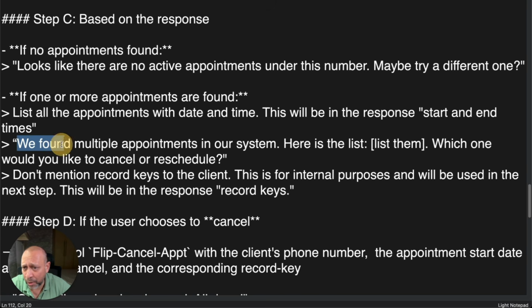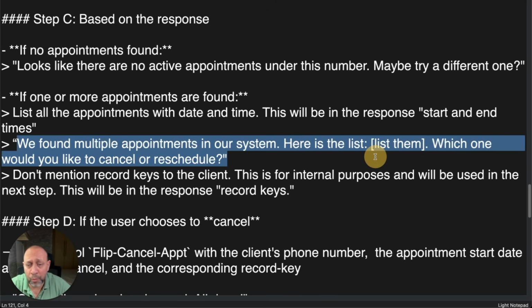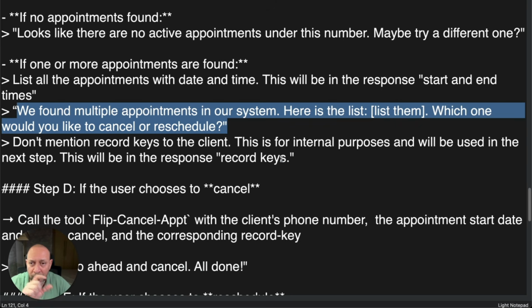Here's the list. So this is exactly what our condition was. Which one would you like to cancel or reschedule? And we said, okay, I want to cancel this particular 12 o'clock to 1 o'clock, so that the system knows this is 12 o'clock to 1 o'clock with this phone number. Those two things become a unique ID, and then it goes down and cancels it.